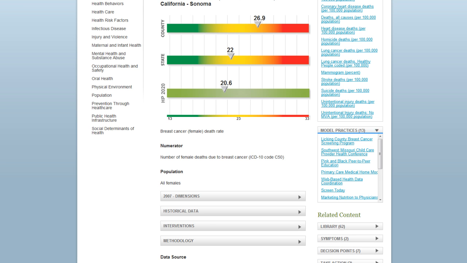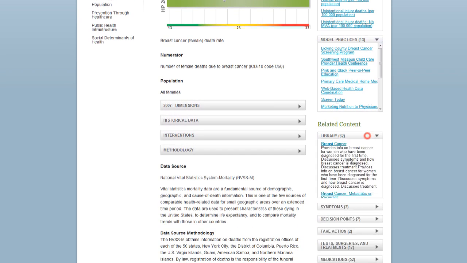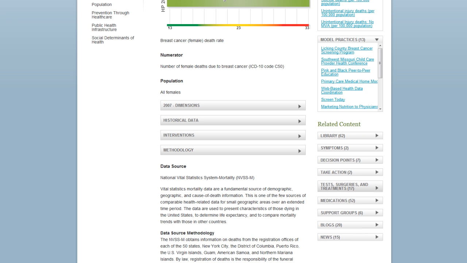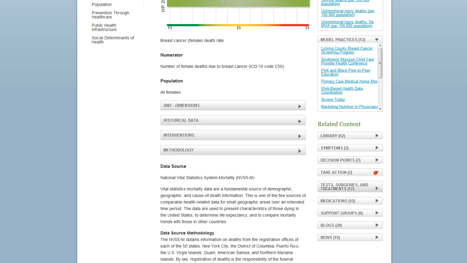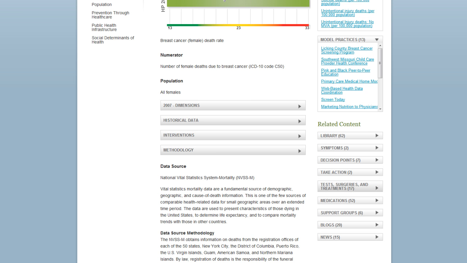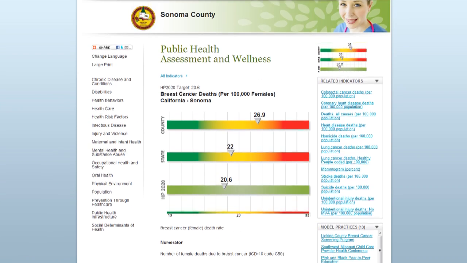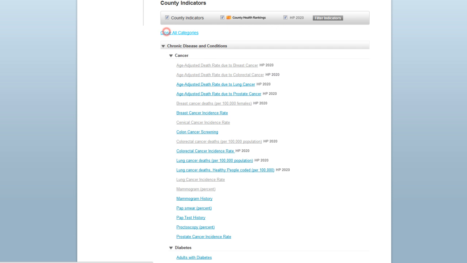The indicators also have a wide variety of other valuable information, especially related to knowledge, prevention, and early intervention. For example, we link directly to a library complete with the best-in-class and continuously reviewed articles, along with interactive self-assessment tools, tests, treatments, medications, key decision points, and action items for the public. Also linked are support groups, forums, blogs, and news from all over the country, all connected to this one specific indicator. This type of information is displayed in 16 categories, 45 subcategories, and more than 150 local indicators.